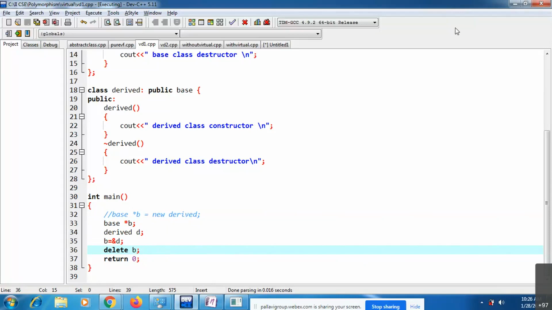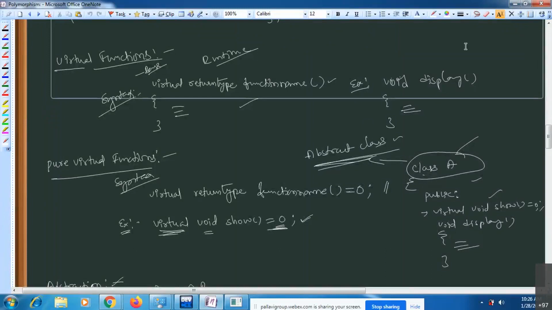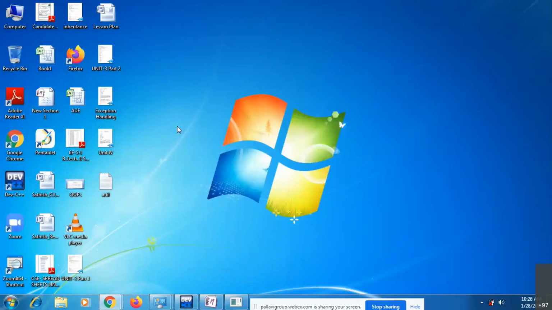With this, the third unit is completed. If it is possible tomorrow, in one class, I will revise all the topics in the third unit. Then we'll start; I'm planning to start the fifth unit. The fifth unit is a small unit, it takes hardly 3 to 4 hours. After that we'll come to the fourth unit.